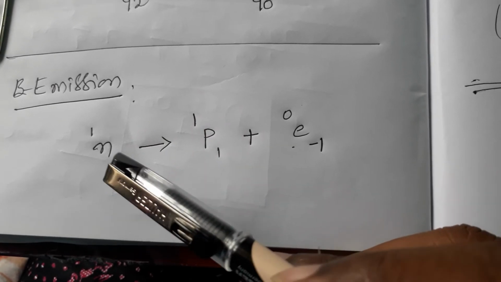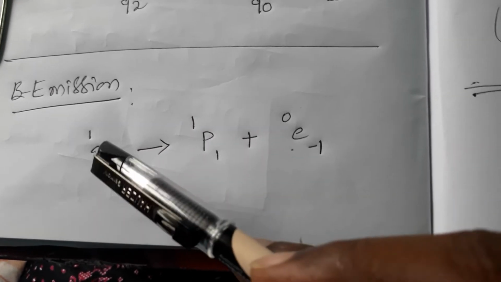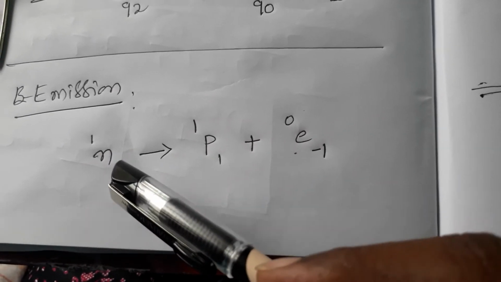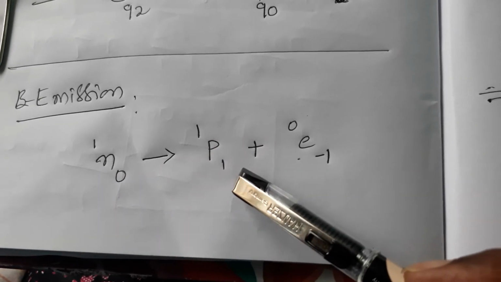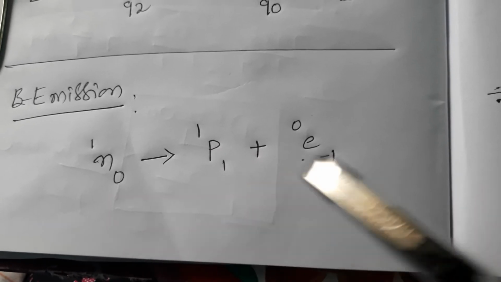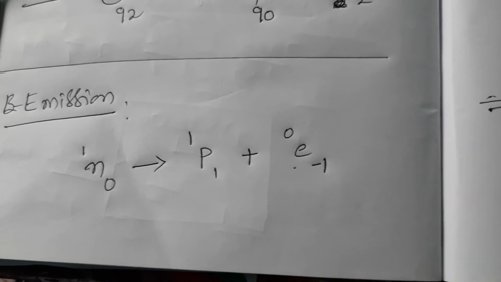What will happen to the excessive neutrons? Each neutron, by emitting one beta particle, converts into a proton. In such a way all the neutrons change into protons by emitting beta particles, and get the balance of neutrons and protons in the element and get the stability.